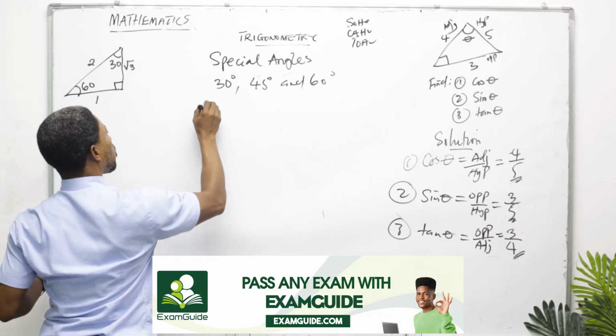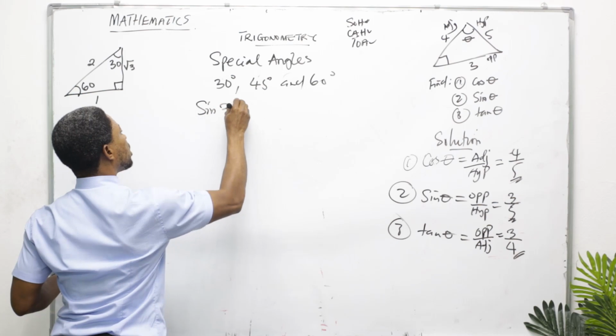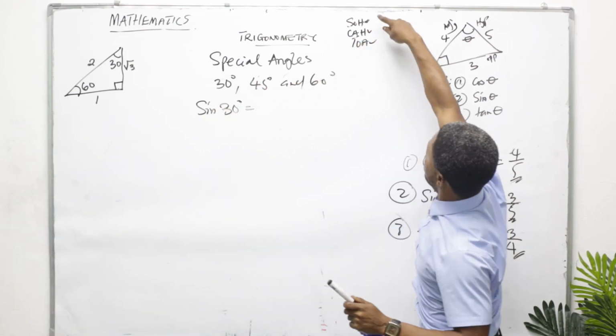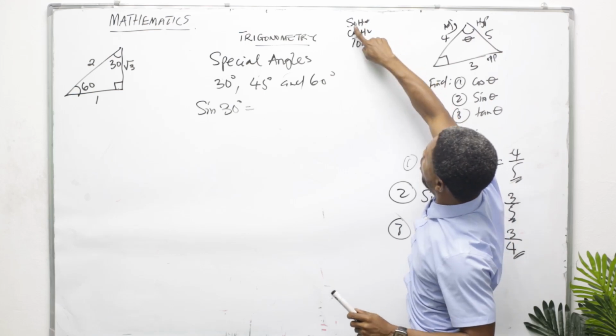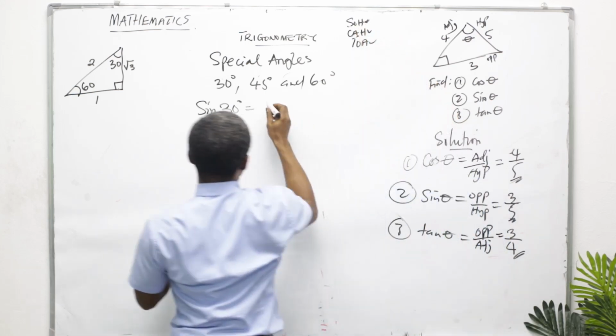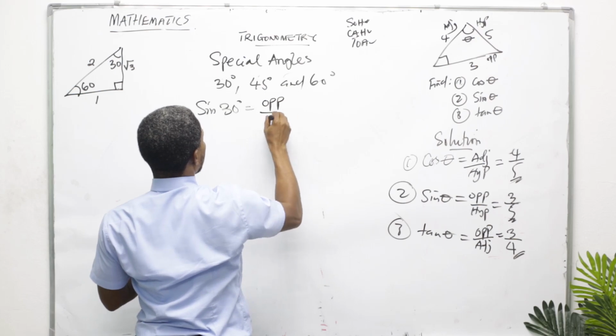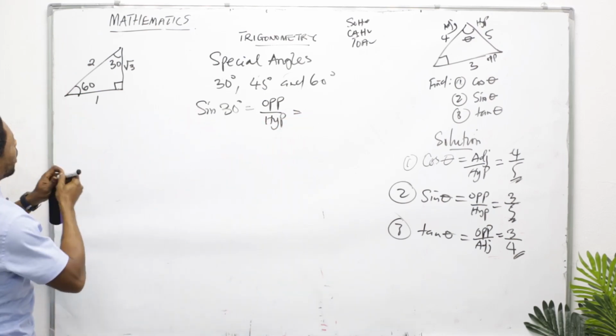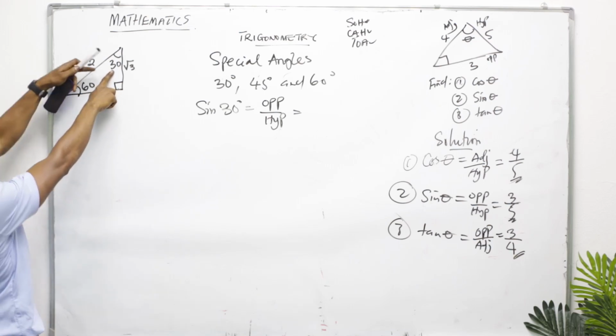When I am to consider sine 30 degrees, first of all, go to your grandmaster. Your grandmaster is SOHCAHTOA, and that means opposite over hypotenuse. Now, go back to your shape. I am looking at this angle.